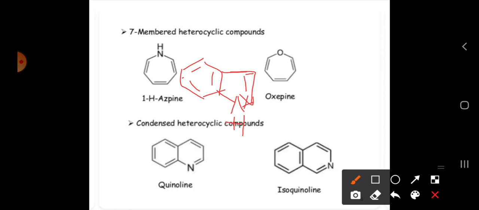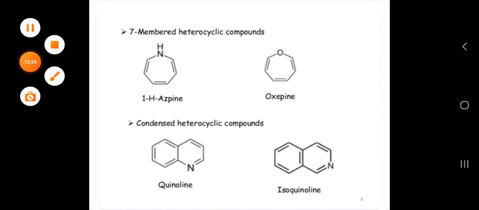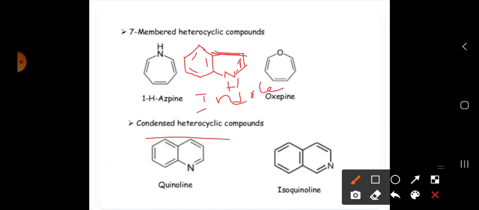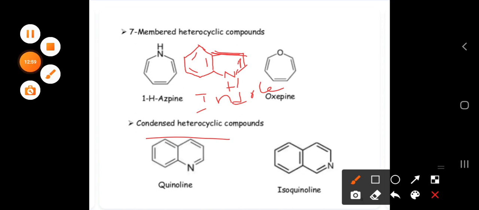If the bond is like this, this is what it is going to form. This one we call indole. This is also a condensed heterocyclic compound: a benzene ring fused to a 5-membered ring with NH present. So this is about the general introduction of the heterocyclic compounds.